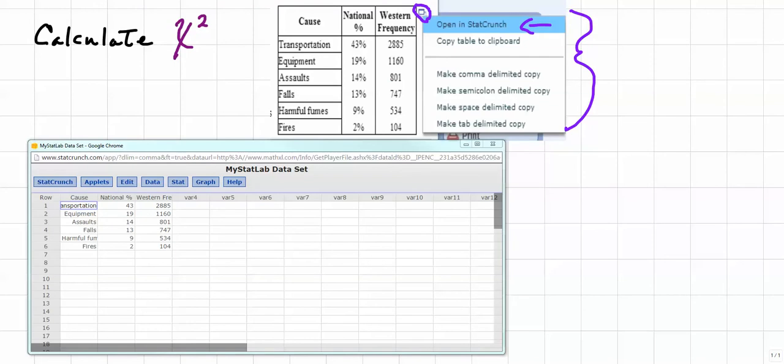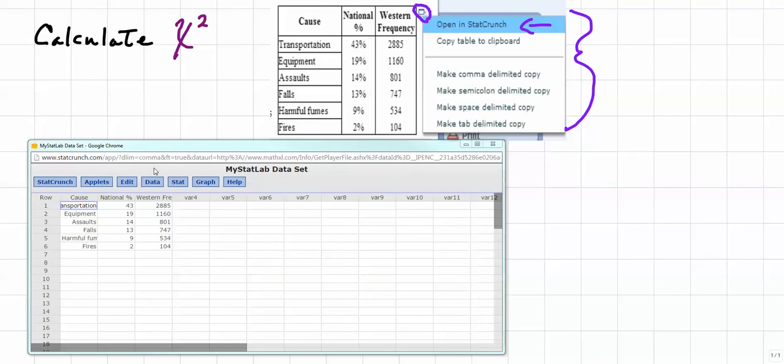In doing so, you get the following window that opens up. Notice that the first column is going to be the labels, the second column will be national percent, and the third column is the Western frequency. In order to do the actual comparison, the national percent is going to need to be in terms of numbers, not percentages. So we need to convert that.